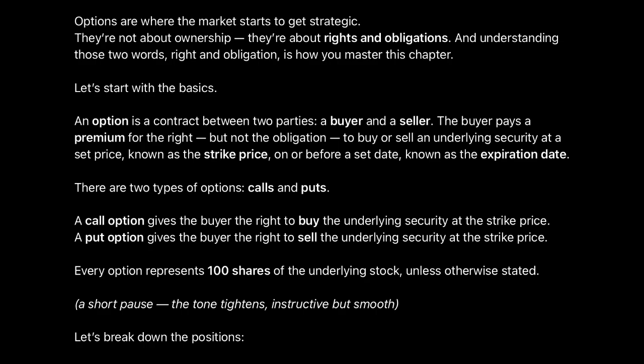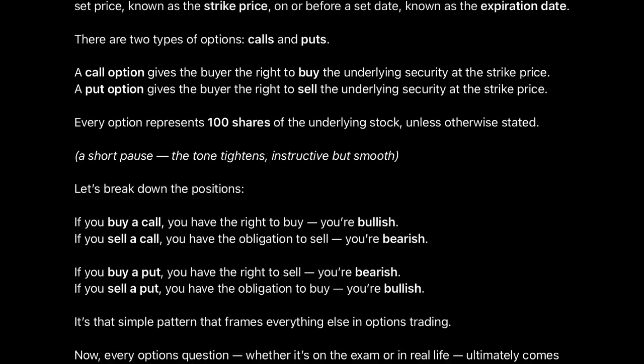A call option gives the buyer the right to buy the underlying security at the strike price. A put option gives the buyer the right to sell the underlying security at the strike price. Every option represents 100 shares of the underlying stock, unless otherwise stated. Let's break down the positions.